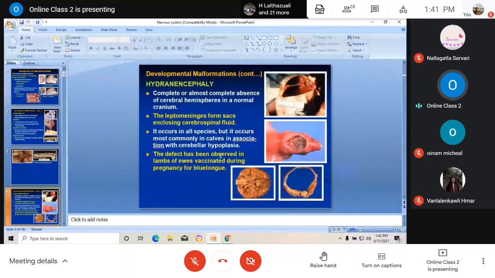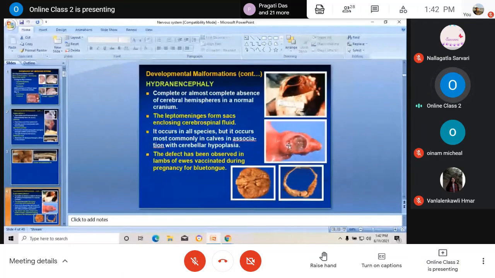Then the next is hydranencephaly, that is complete or almost complete absence of the cerebral hemispheres in a normal cranium. The leptomeninges form a sac-like structure enclosing cerebrospinal fluid.